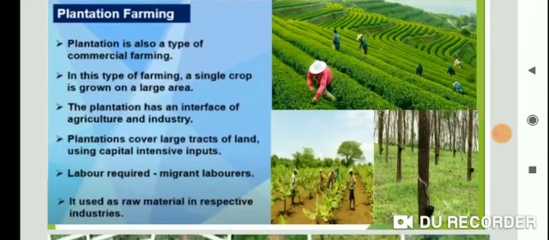For example, sugarcane for sugar industries, rubber, banana, coffee, and this helps the industry get the raw material also. Okay, and this topic is completed. Today we discussed what agriculture is and types of farming, and now next class is seasons and cropping patterns.